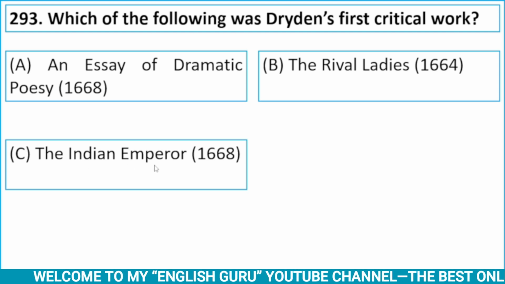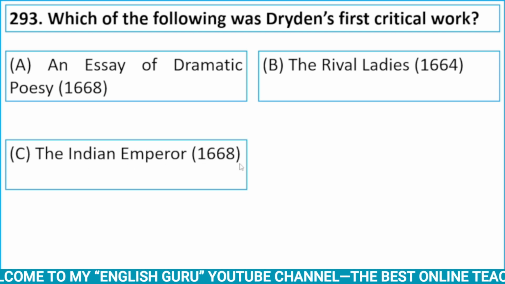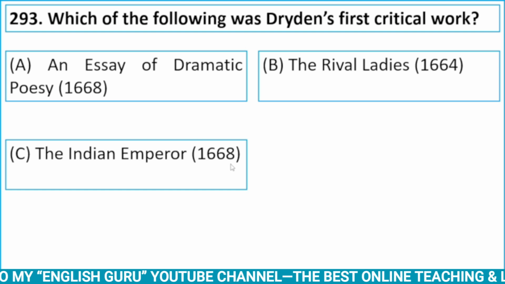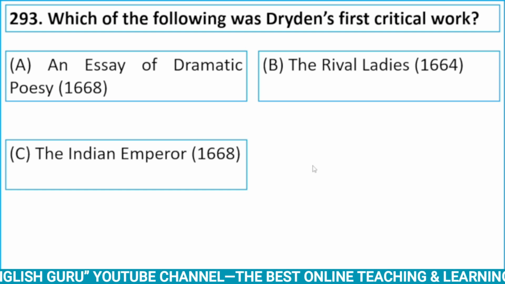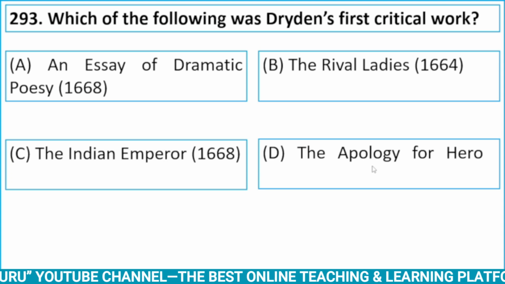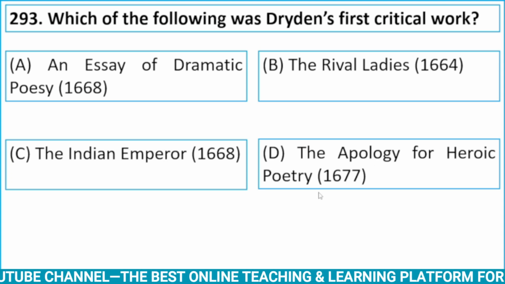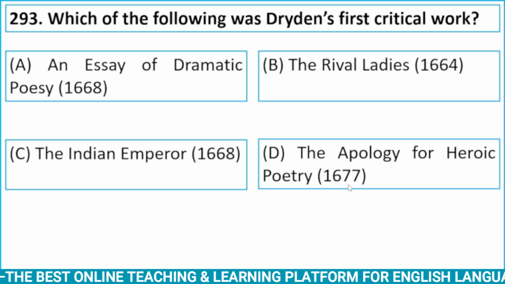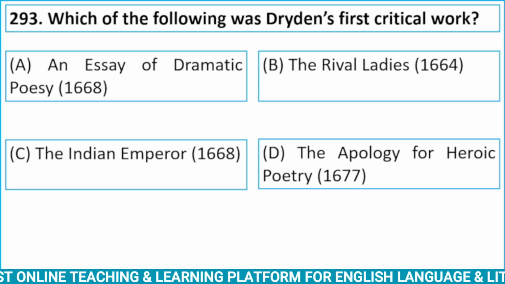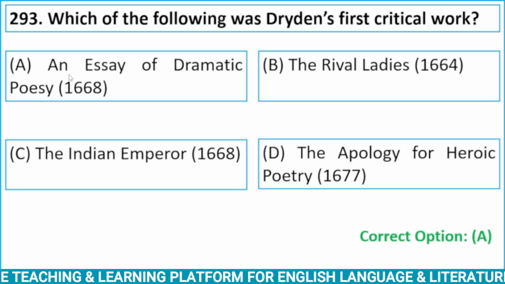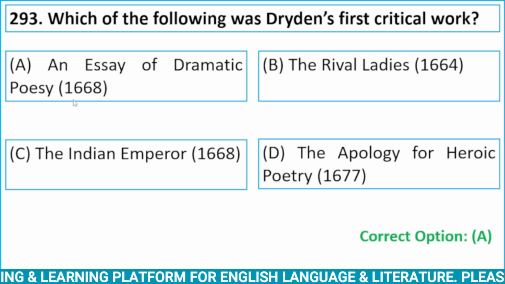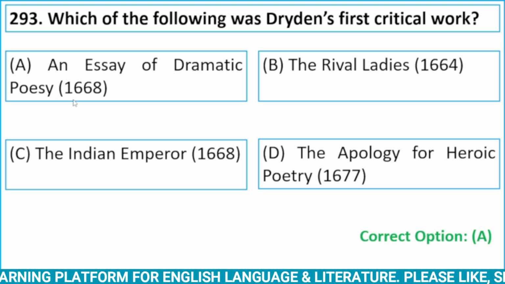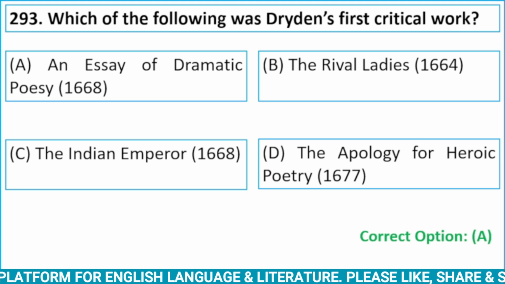Option C, The Indian Emperor, published in 1668, it's also a play. And option D, The Apology for Heroic Poetry, published in 1677. Here, correct option is A, An Essay of Dramatic Poesy. An Essay of Dramatic Poesy was Dryden's first critical work.